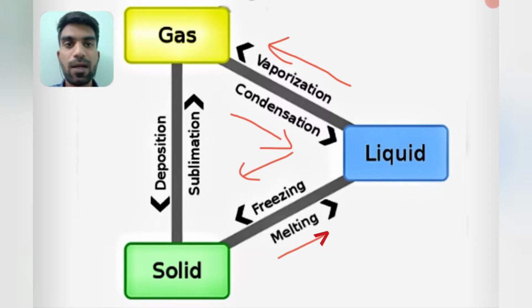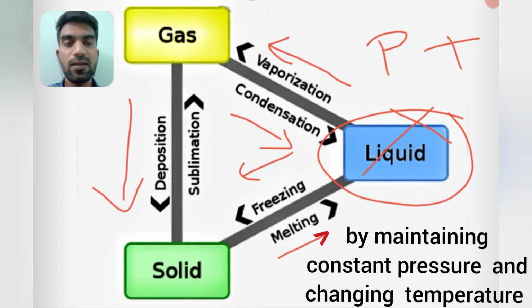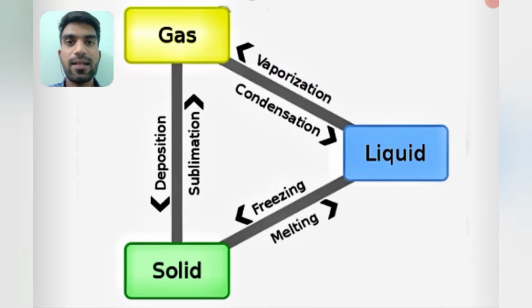Here sublimation is the process of converting from solid state to gaseous state without converting into liquid state, and deposition is the process of converting from gaseous state to solid state without converting into liquid state. We can convert directly from gas to solid and solid to gas at a particular pair of pressure and temperature. We will do this sublimation and deposition process. Let us know about sublimation and deposition.